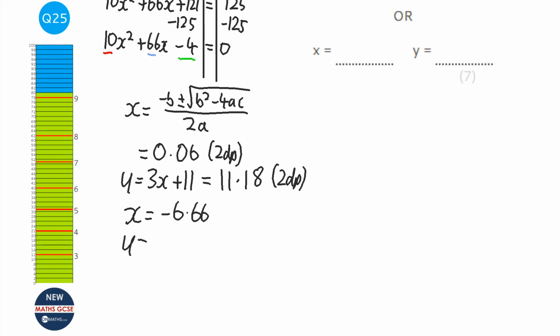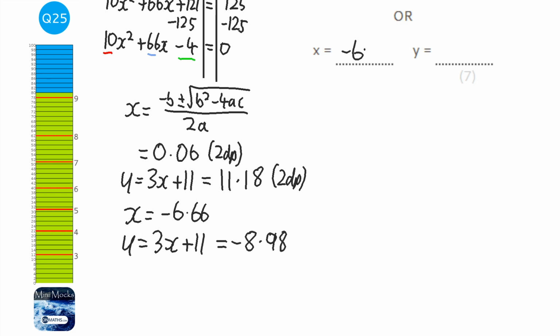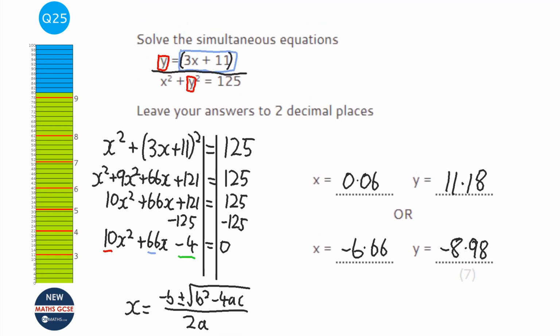And again, I'm going to find out the y by timesing it by 3 and adding 11. So I'm going to times that by 3 whilst it's still in my calculator, and I've still got all the accuracy, plus 11, and it gives me minus 8.98. So my other two solutions are minus 6.66 and minus 8.98. And you could try and write down some estimated values for the marker in case you've made a mistake on the calculator. Try and write down as much as you can so you get marks even if you've got the wrong answer.